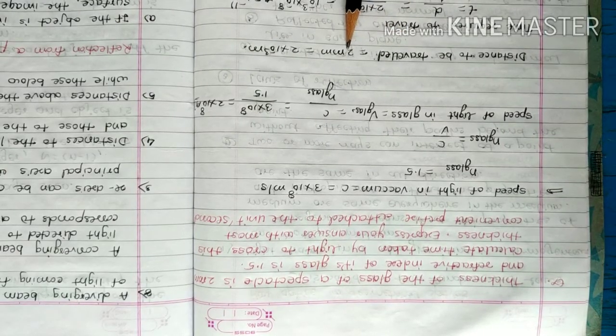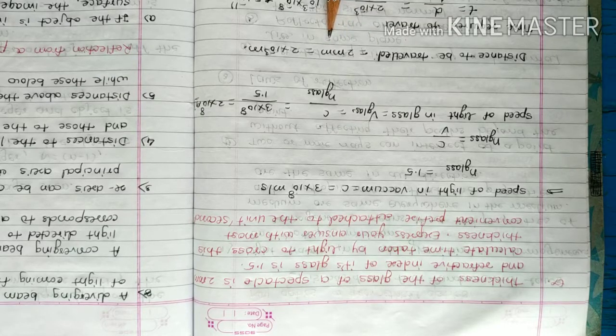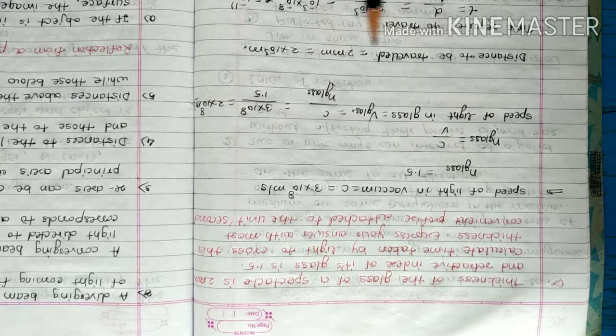Distance to be traveled is equal to 2 millimeter. This is the given quantity, that is, the thickness of the glass of the spectacle is 2 millimeter. So we want to calculate the time taken by the ray of light to travel the thickness of the glass. That means the distance to be traveled is 2 millimeter, which is equal to 2 into 10 raised to minus 3 meter.